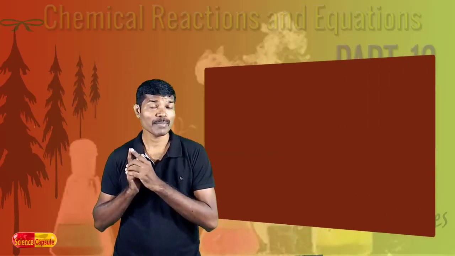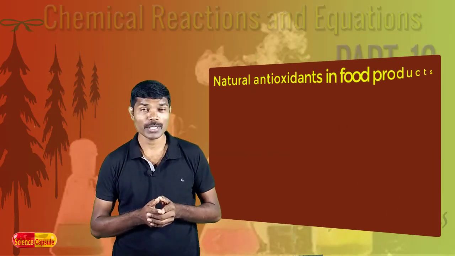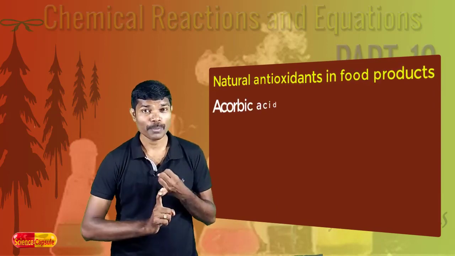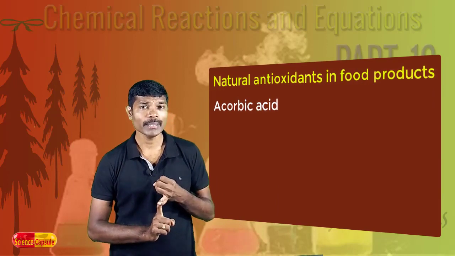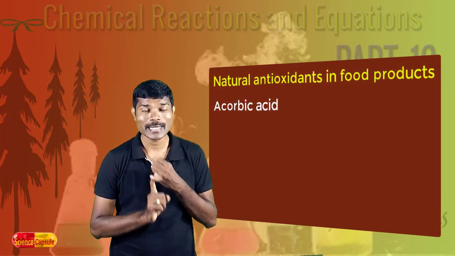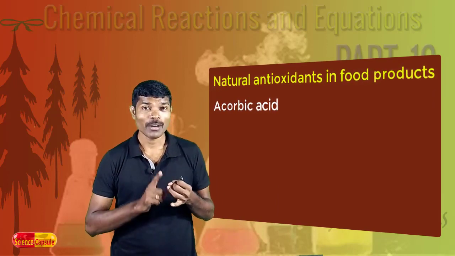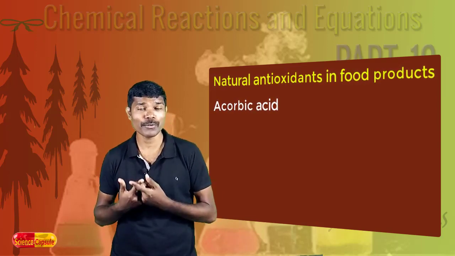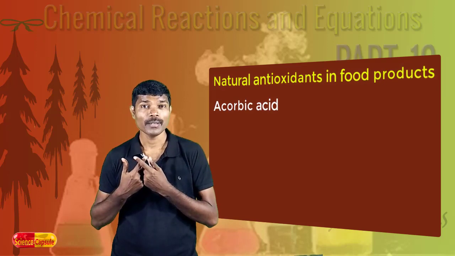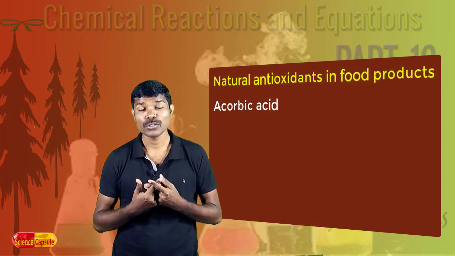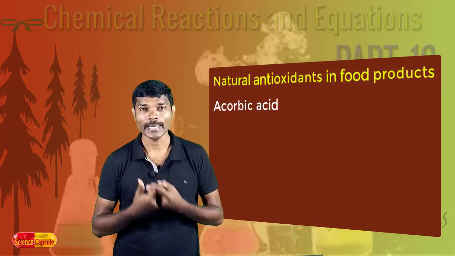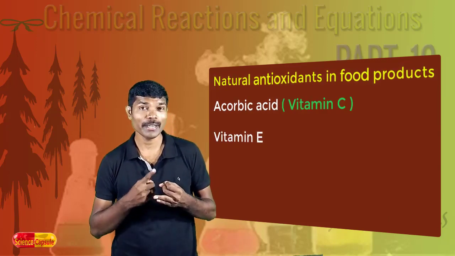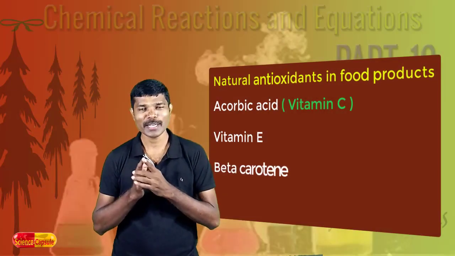Let us now know some of the natural antioxidants which are added to food materials. First one is ascorbic acid. This ascorbic acid is richly available in citrus fruit. Lemon, orange, all these family members are called citrus fruit. In these fruits, vitamin C, also called ascorbic acid, is richly available. Secondly, vitamin E is also used as an antioxidant. Next one is beta carotene.